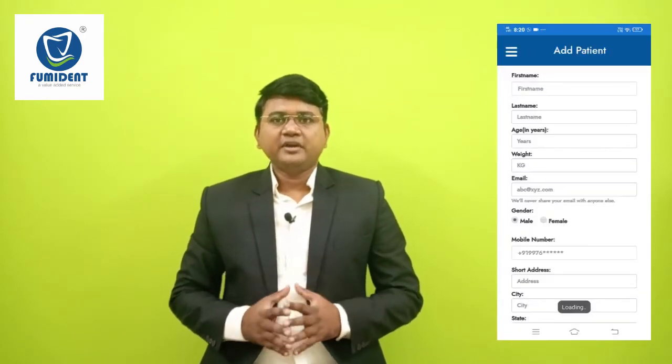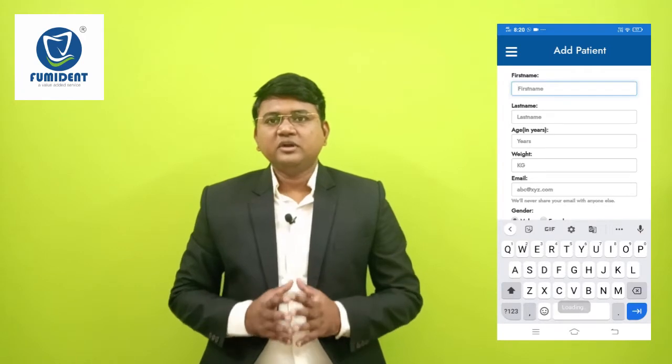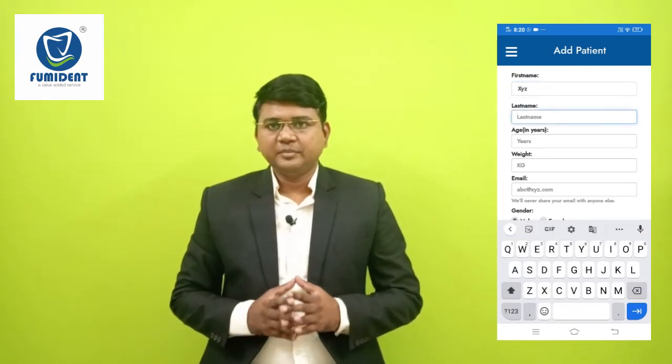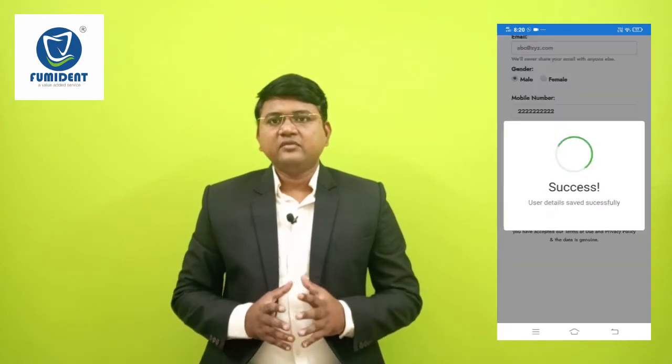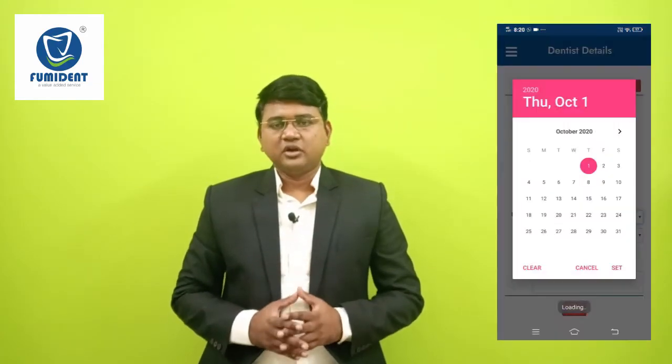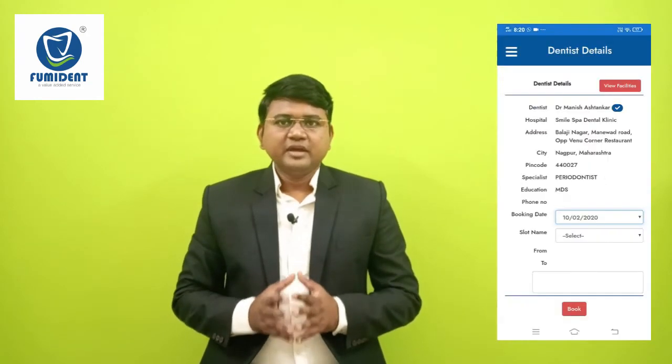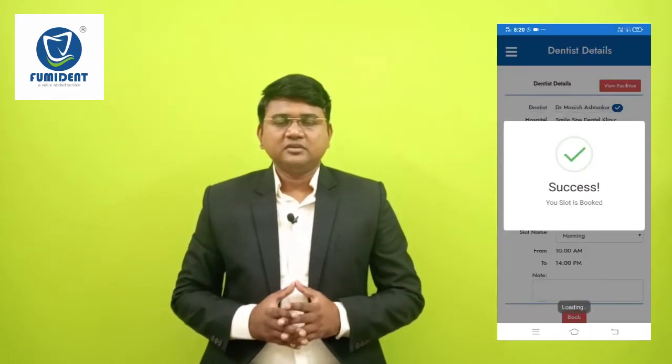Suppose you have a walk-in OPD, you have to click on this button. Here you can upload all basic data of the patient. Likewise, if you have an online appointment booking, you will get the patient's data automatically. After this, you can book the patient appointment slot. Suppose you want to treat this patient today, you can book today's appointment slot. After this, you can go to search button or appointment button where you will get this appointment.